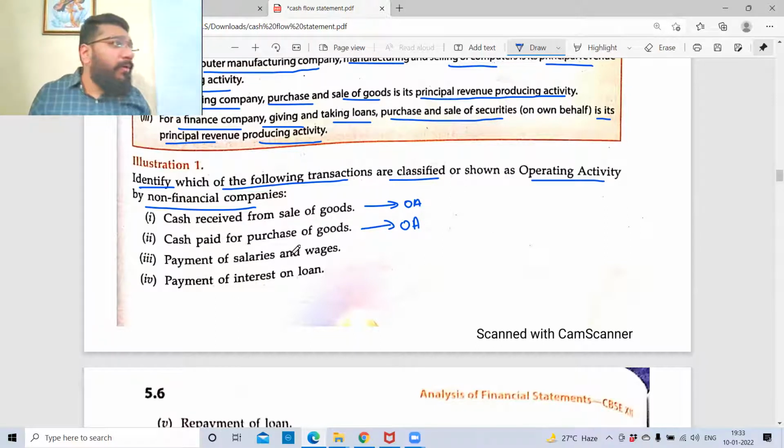Whom will I make the payment? To my staff. What is my staff doing? Working for my business. That is core business activity. So this is my operational activity, cash flow of operational activity.